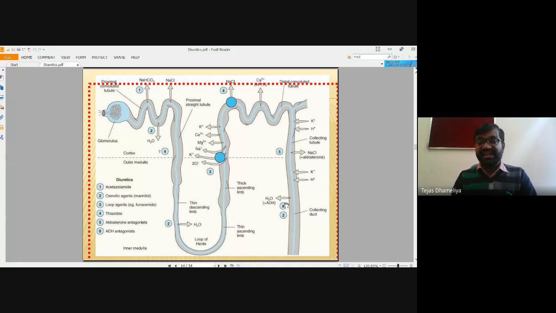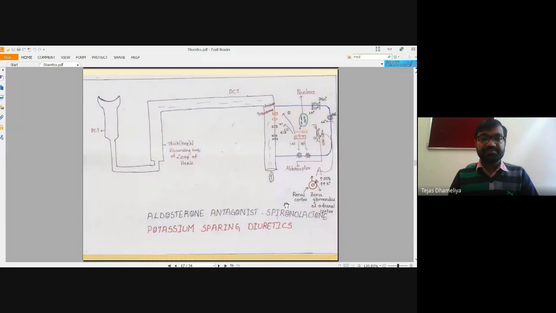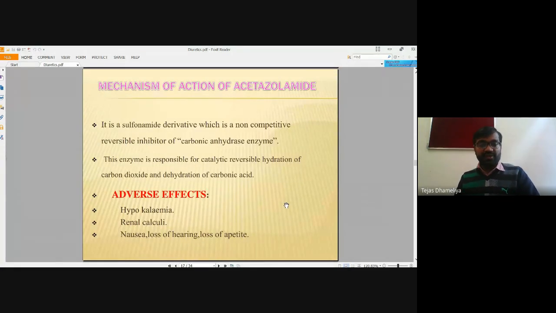So this slide highlights the mode of action of all of these diuretics with their specific concerns. Now we shall go into the depth of these diuretics one by one, so that we can learn the more important modes of action.